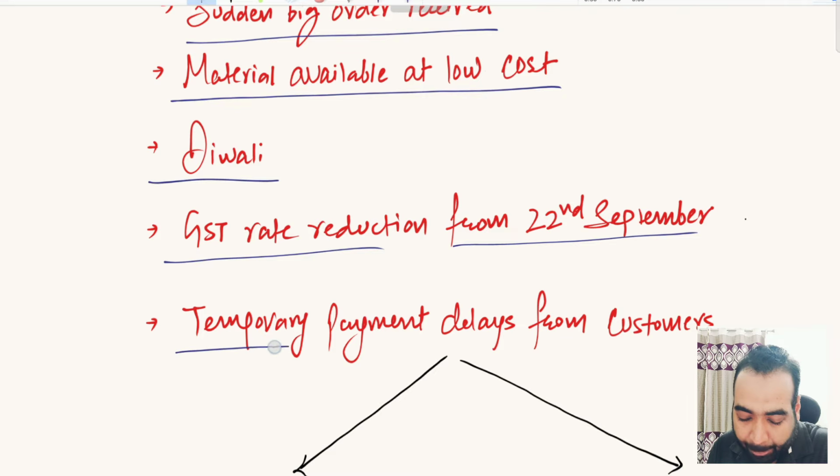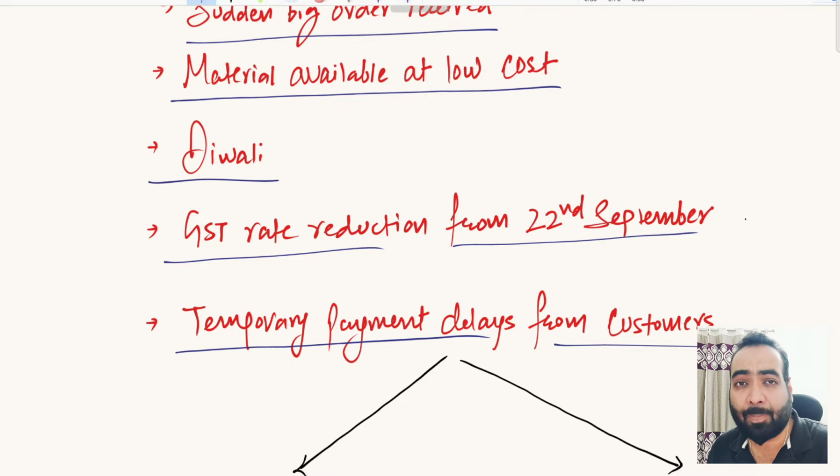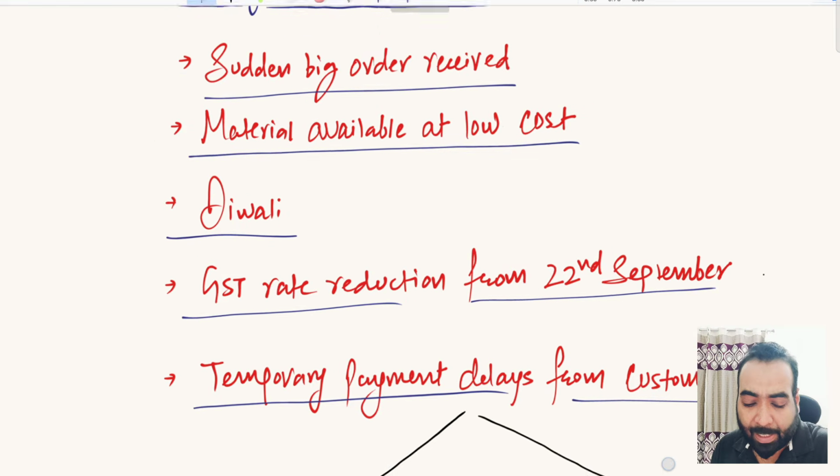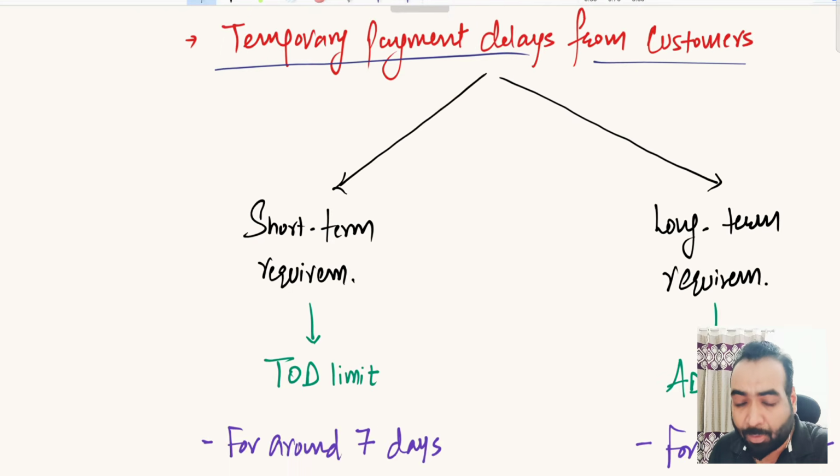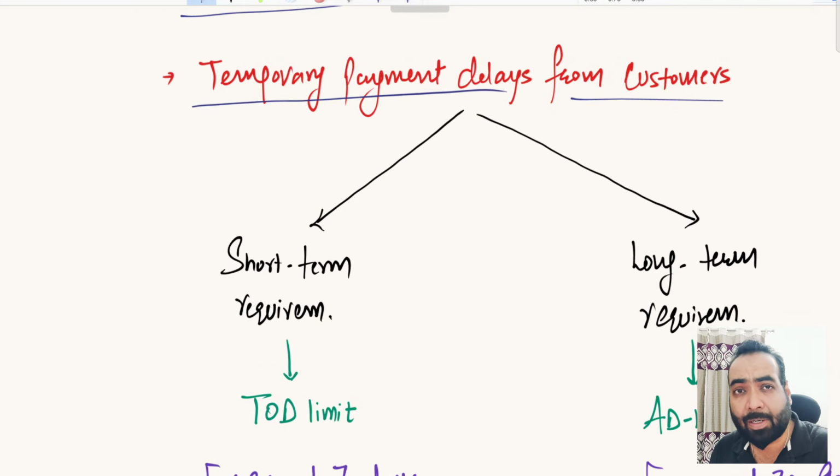So there are temporary payment delays from your customers. They are requesting you to allow them 1 more month period to pay off their dues. Due to that, your working capital has blocked for 1 month period. So you need funding support for that 1 month period gap also. So these are the examples of circumstances where you can have a requirement of some additional, quick support for a temporary period. So how do temporary overdraft, that is TOD, and ad hoc help you in that?